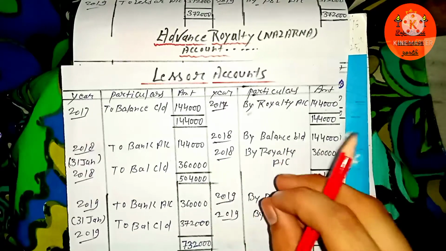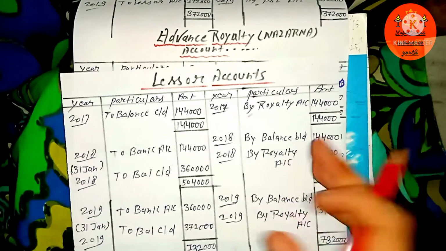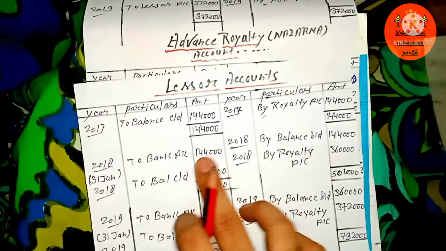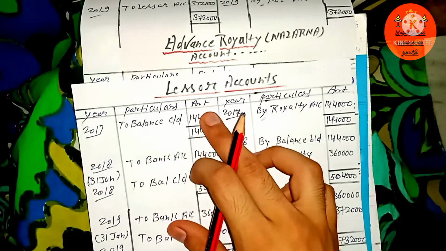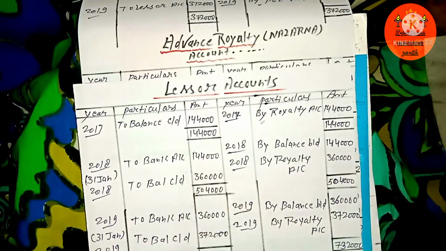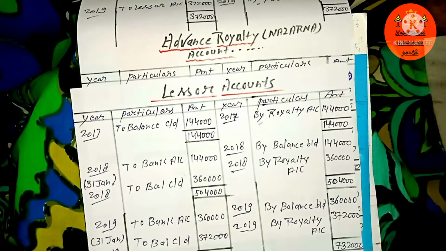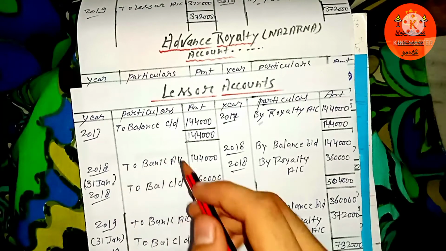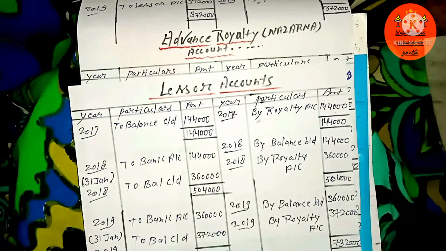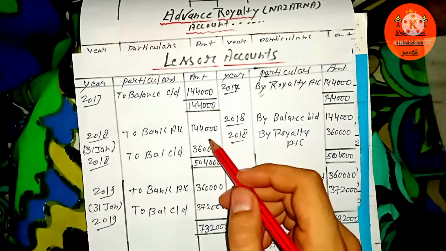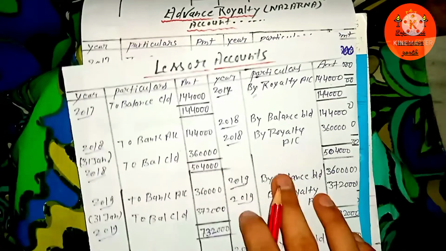And now in the year 2018, how much amount is incurred as royalty payable to the author? Similar. So in the same year, you have to pay the amount which was payable in the last year. In the year 2017, you have to pay in the year 2018 on 31st January, as mentioned in the question that the amount of royalty was payable to the author on 31st January. So whatever amount is payable to the author, you have to mention here. And the same thing you have to do with the year 2019, like balance c/d, the closing amount.